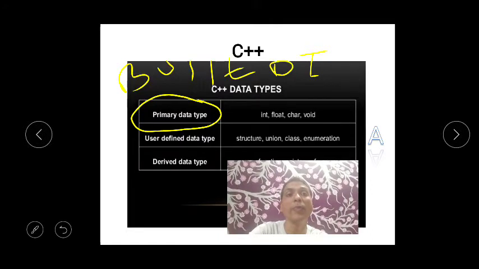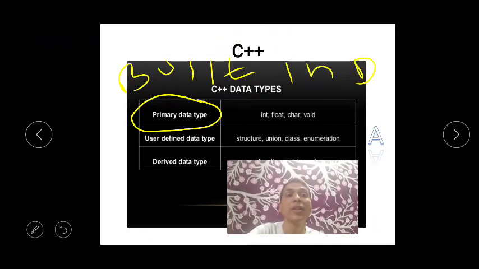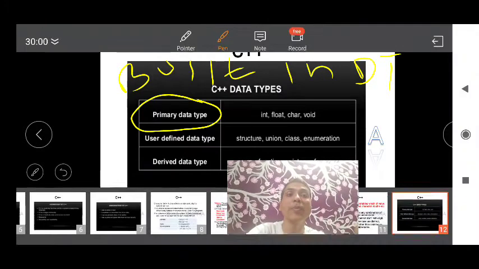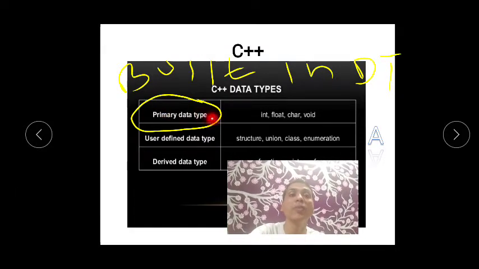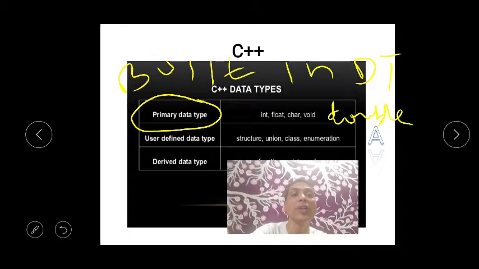Examples of primary or built-in data types are int, float, char, void, and one more, which we call double. Double is also one of the primary or built-in data types.